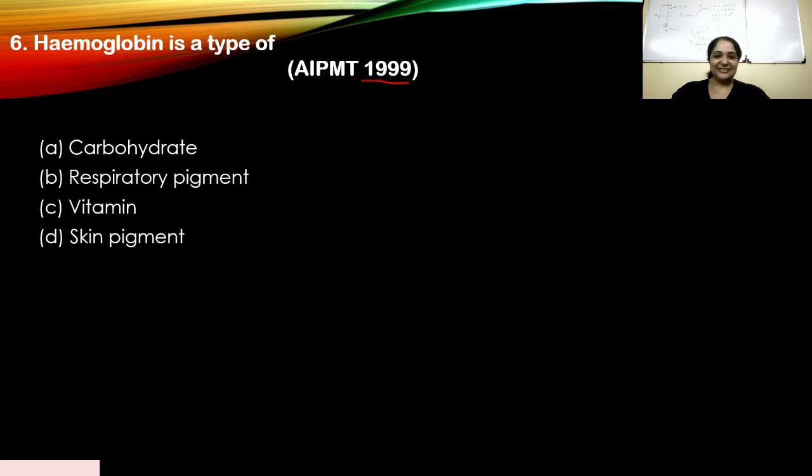Okay. A. We have carbohydrate. No. B. Respiratory pigment. Yes. B is the right answer. C. Vitamin. No. D. Skin pigment. No. So it is clearly B. If you are studying respiration, you would have clearly understood that hemoglobin is a respiratory pigment. Okay, let's look at the discussion.